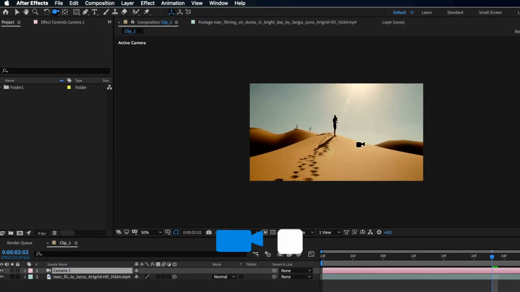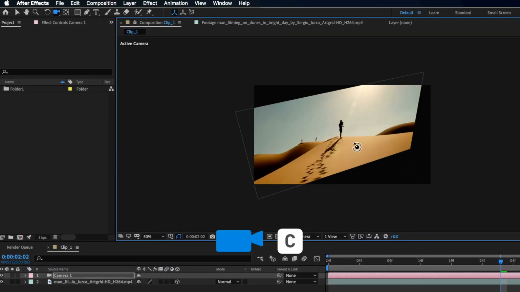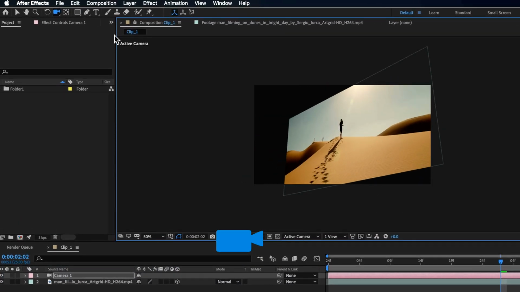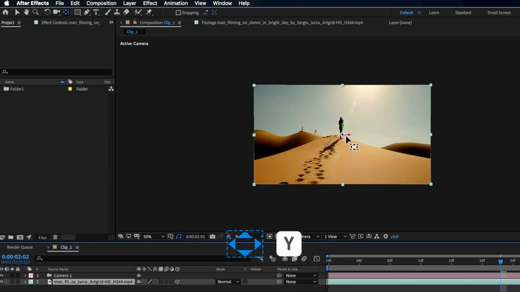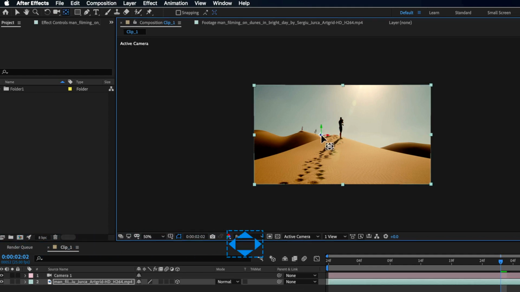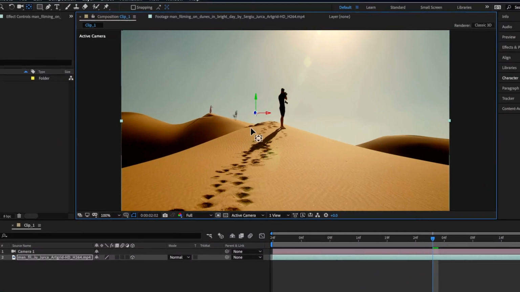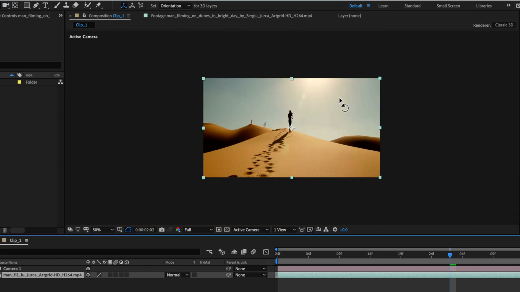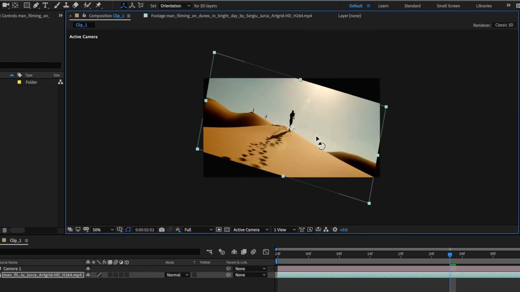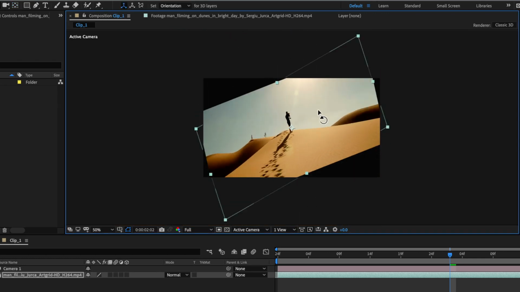The others to mention, which we will look at in more detail as we use them, are the camera tool, which will control a 3D camera when we've created one for our scene. The pan behind tool, which is what we use to adjust the anchor point of a clip. Now we'll cover this in more detail, but very quickly, the anchor point is the position in which the clip moves around. So you can see as I rotate it, it's rotating around that anchor position.